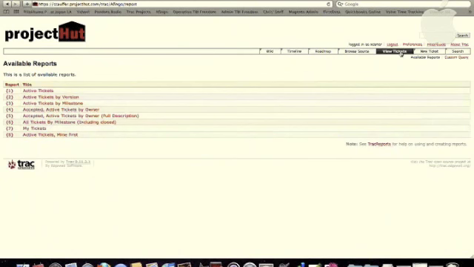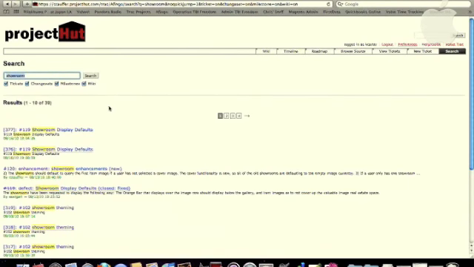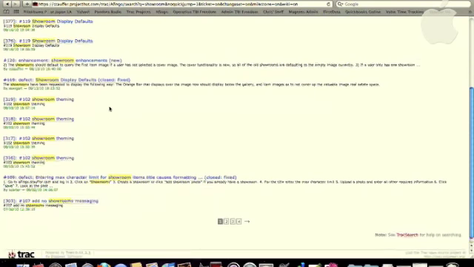Other things you can do with Trac is search. If you are looking for a certain issue or to make sure that an issue has been written up, click the Search tab, enter your query, and click Search. Here, a list of search results will be populated.